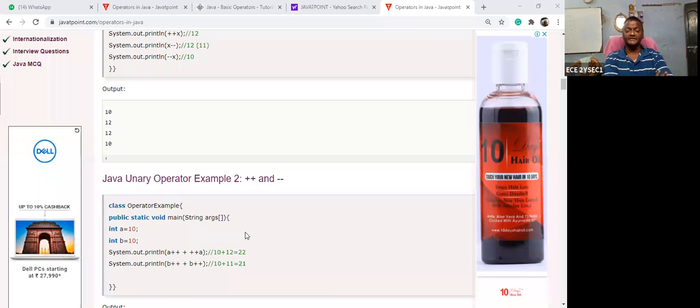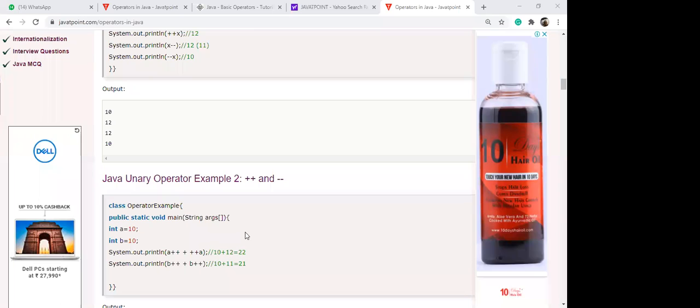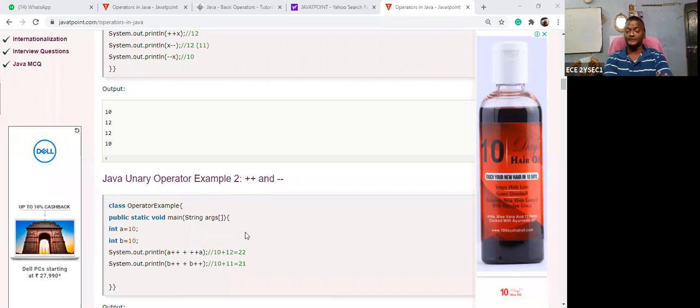So actually this means you are just guessing. That is not the right way. How should you get the knowledge? Okay, suppose I am using only a plus plus, what is the value stored in a and what is the answer?